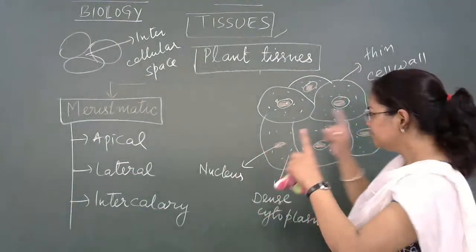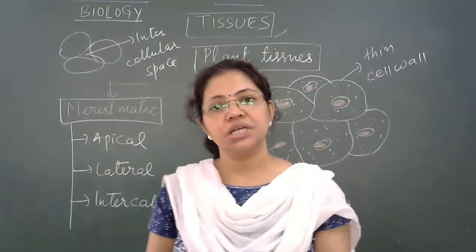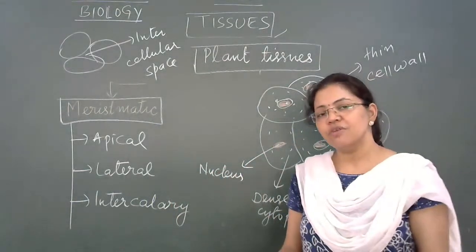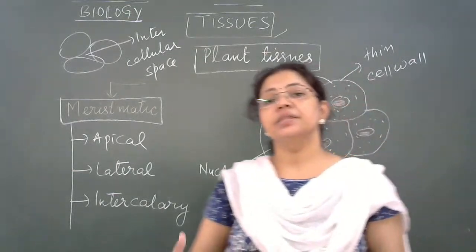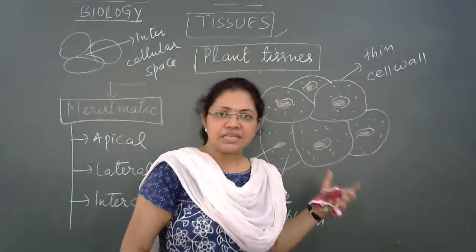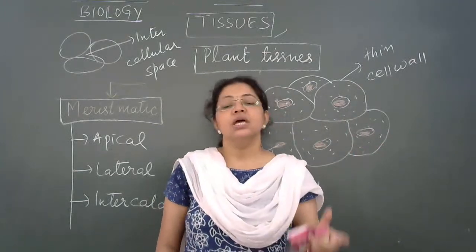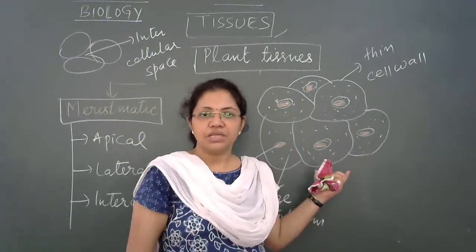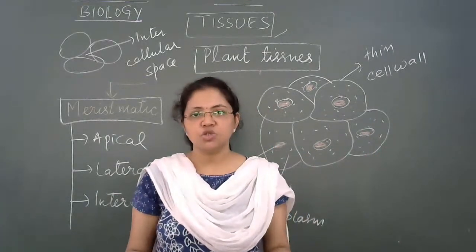The reason is that the main job of these cells is to make more new cells by the cell division procedure, right? And the main function of the vacuoles in the plant body is that they remain filled with cell sap and provide turgidity to the cell. So if these cells contained vacuoles, the vacuole may give a kind of hindrance to the process of cell division, because vacuoles are filled, different substances are stored in them, right?